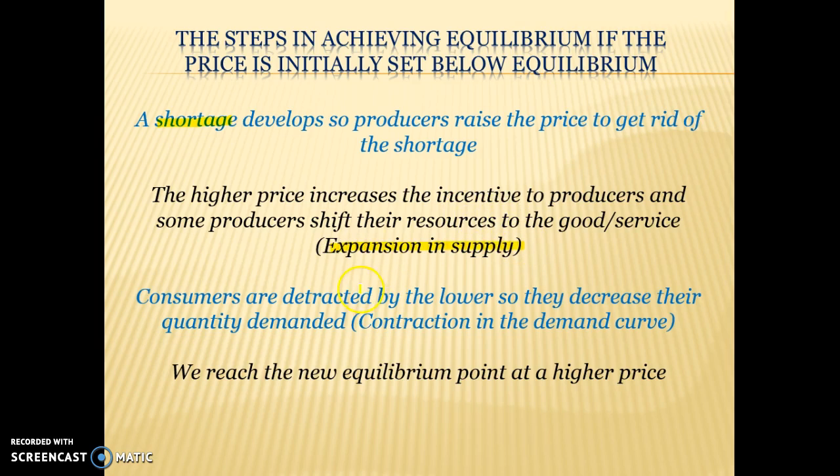It also means that consumers will be detracted by the higher price. I don't know what I'm going with there. Consumers are detracted by the higher price, so they decrease their quantity demanded, or there's a contraction in the demand curve. So that should say consumers are detracted by the higher price, so they decrease their quantity demanded, or a contraction in the demand curve. And we reach the new equilibrium point at the higher price.